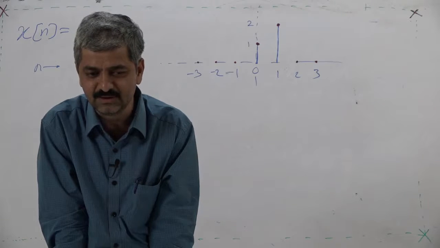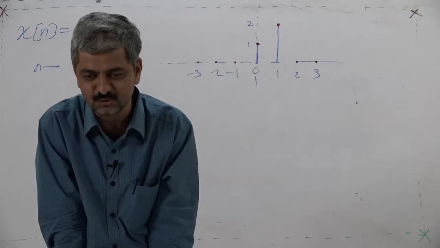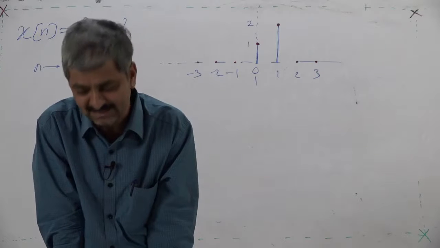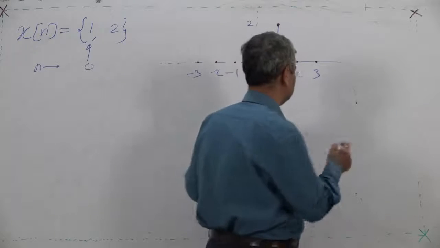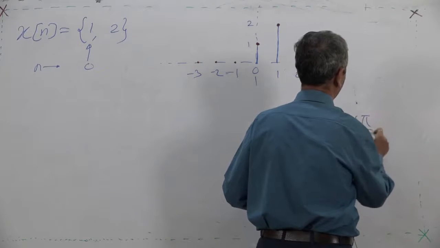Anyway, when I am claiming, what is the fundamental thing of my predefined sequence? e raised to j pi upon m n. So my component is e raised to j pi upon m n.